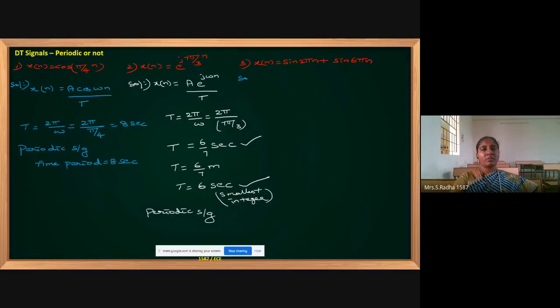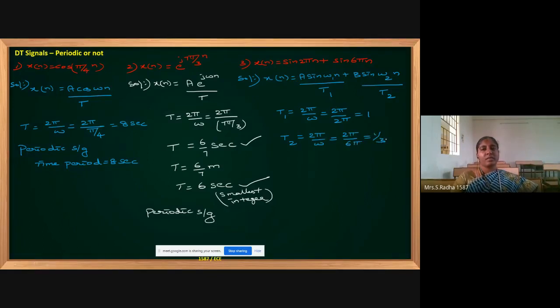Now I am going to the third problem. This is of the form A into sine omega 1 n plus B into sine omega 2 n. Okay, so two terms are there. This is T1, this is T2. Now T1 is nothing but 2 pi by omega. In the place of omega, we are having 2 pi and the value is 1. To calculate T2, again 2 pi by omega. In the place of omega, we are having 6 pi and it is 1 by 3.